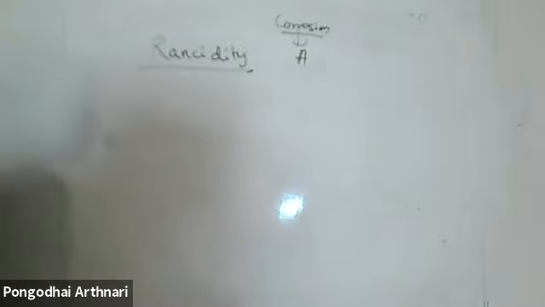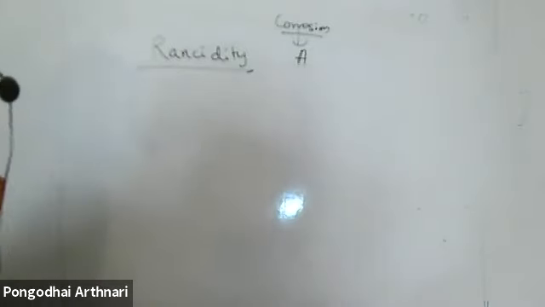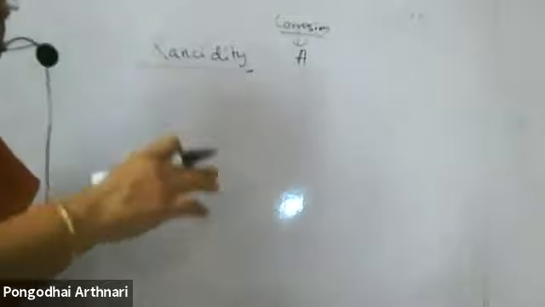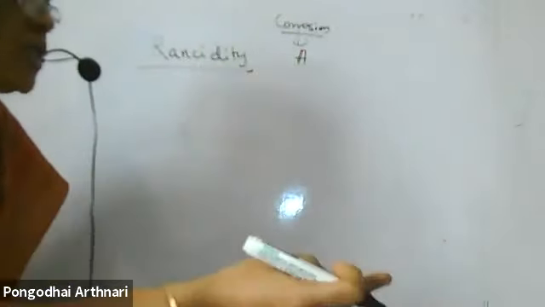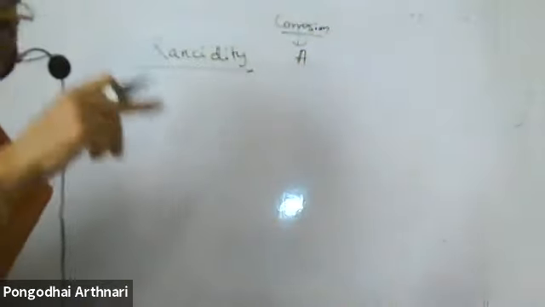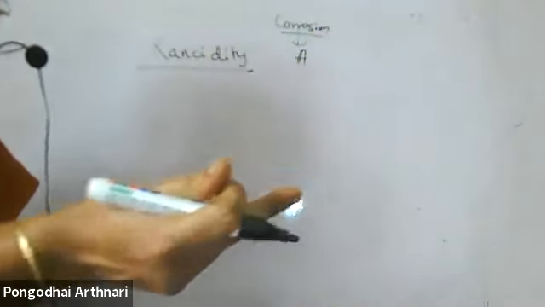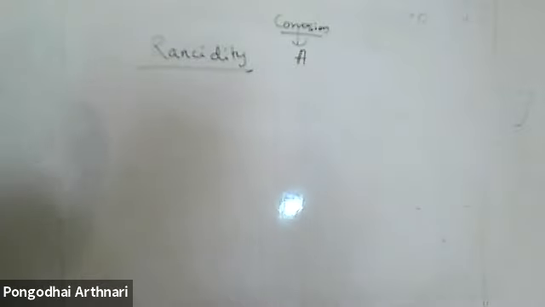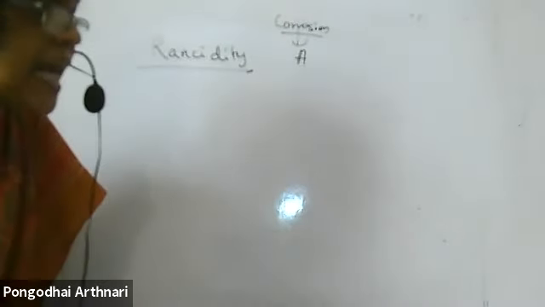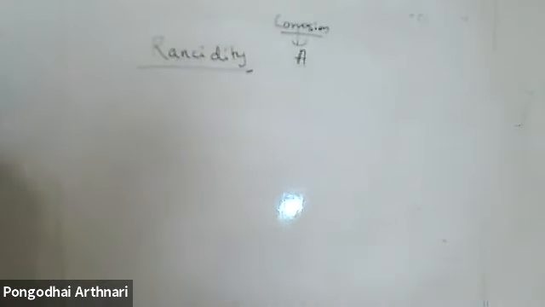What are we talking about in corrosion? Iron reacts with oxygen or any other chemicals to convert into a corresponding compound. So there the metal is getting oxidized. So corrosion is an example of an oxidation reaction. Rancidity is also an example of an oxidation reaction.